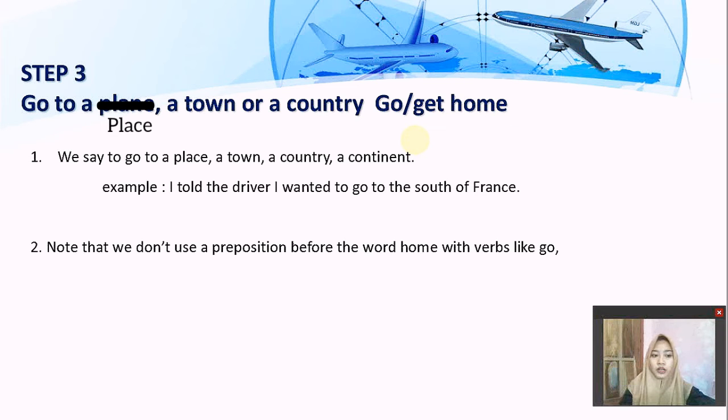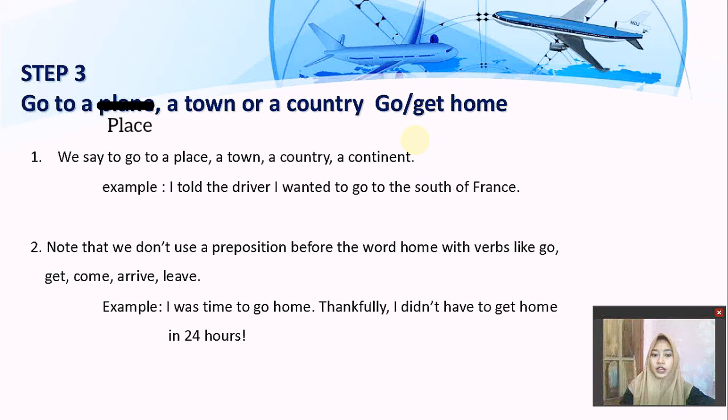Number 2, note that we don't use a preposition before the word home with verbs like go, get, come, arrive, and leave. For example, I used time to go home. Thankfully, I didn't have to get home in 24 hours. Here, we only use the verb, go and get. There is no preposition.